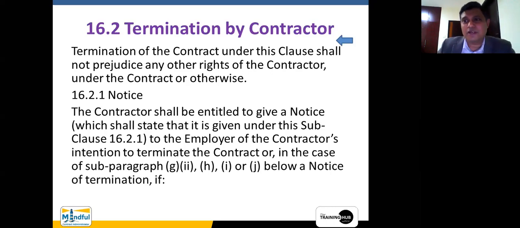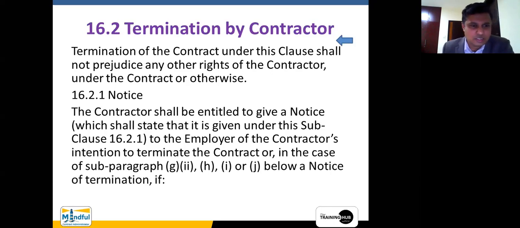There is a complementary legal jargon called unjust enrichment. Unjust enrichment means if you are not paying for the works which have been done by the contractor, for a justifiable and fair amount, he will be unjustly enriched. That means you are acquiring something which is done by someone which you are not paying. Therefore, the contractor has a right to be paid for the work he has done, even though the contract has been terminated.